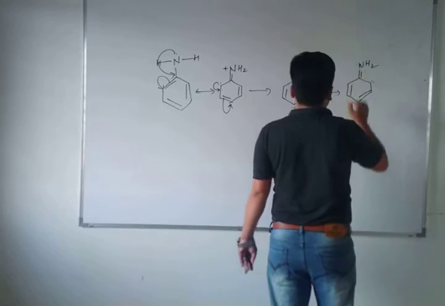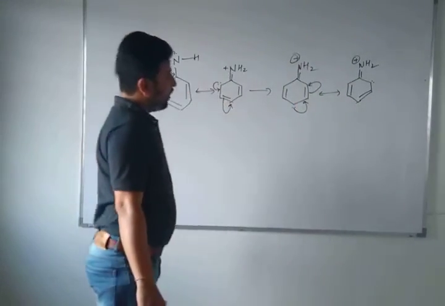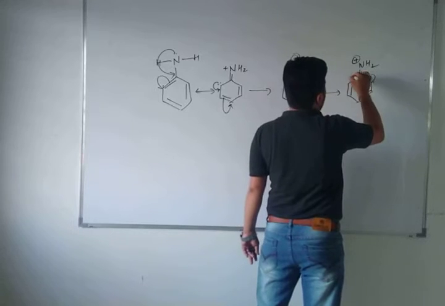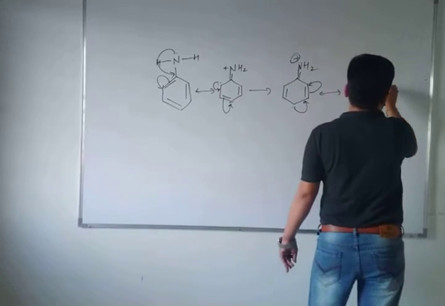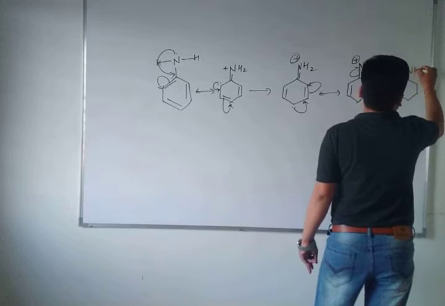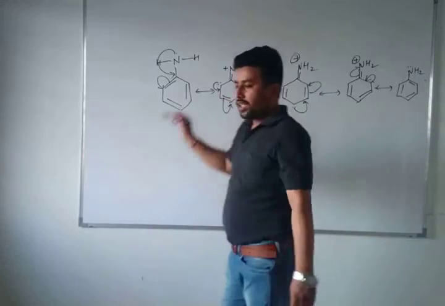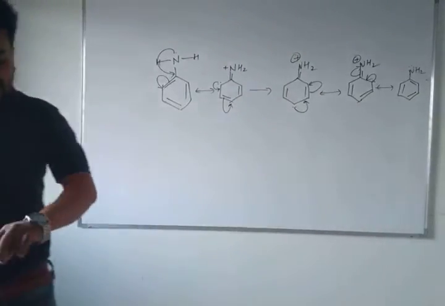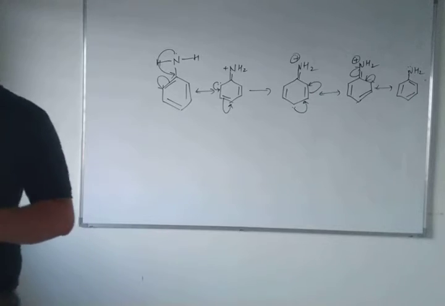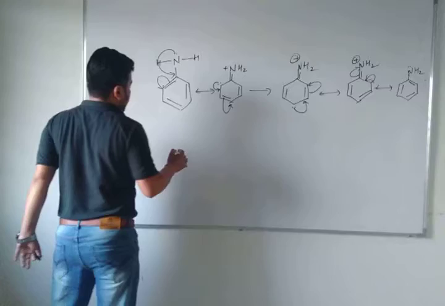With NH2, everywhere you have to put a positive charge on nitrogen. Now finally it will go to this, and this pi bond will shift to the lone pair of nitrogen, and this will be the final structure with the NH2 lone pair of electrons. As you can see, this is the resonance structure of aniline, and this is also known as the plus R effect, with a lack of electrons. And the second one is nitro, the minus R effect.